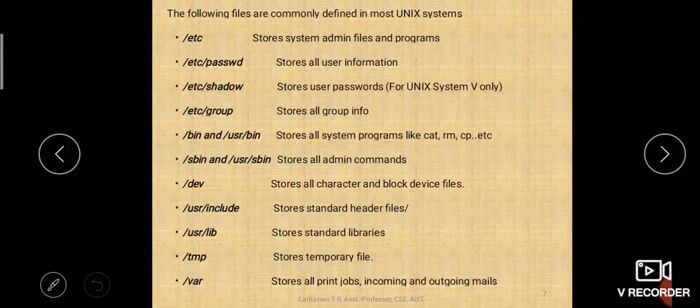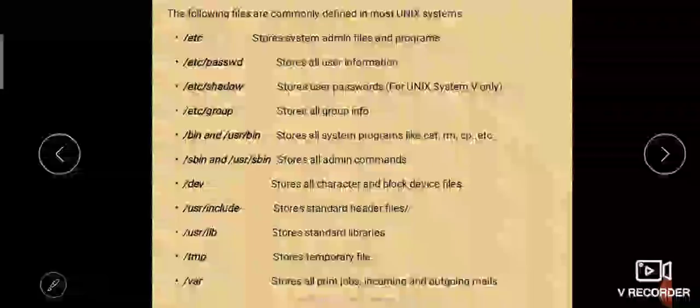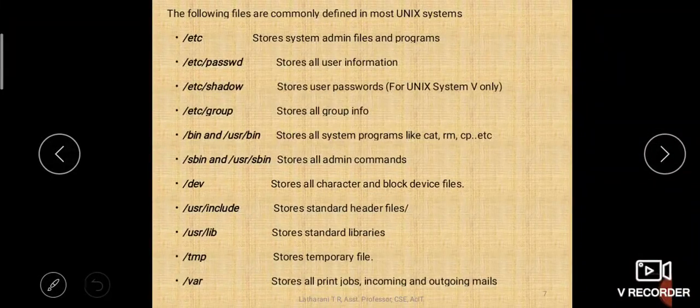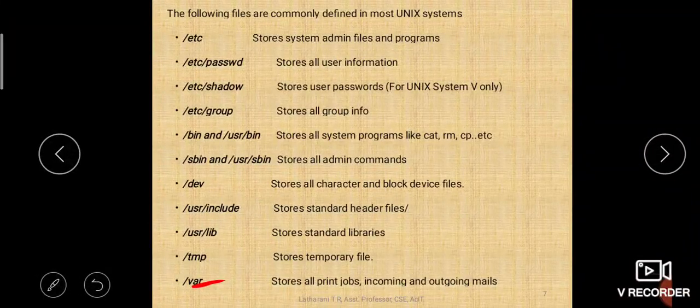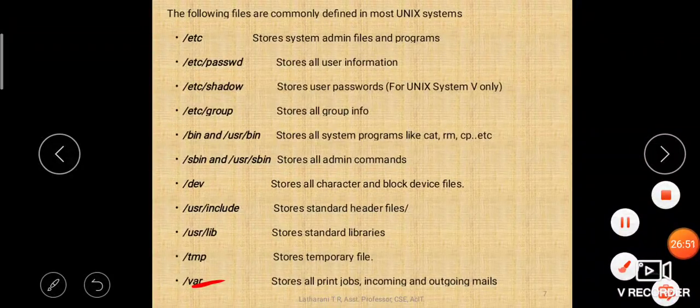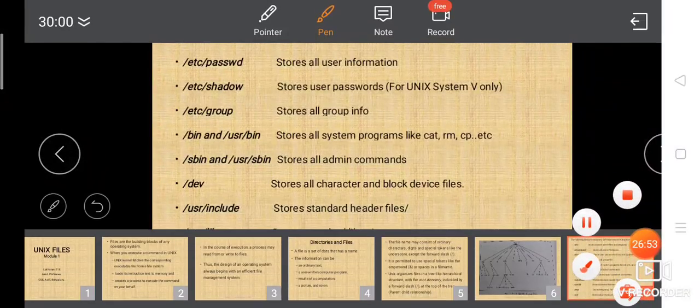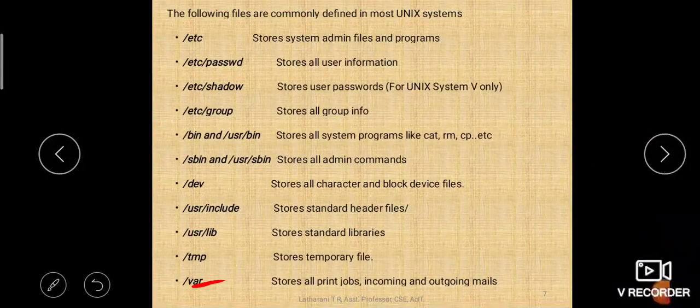So /var stores all print jobs. Whenever you give some file for printing, that print job will be stored in this /var, and also incoming and outgoing mails will be stored in this /var.